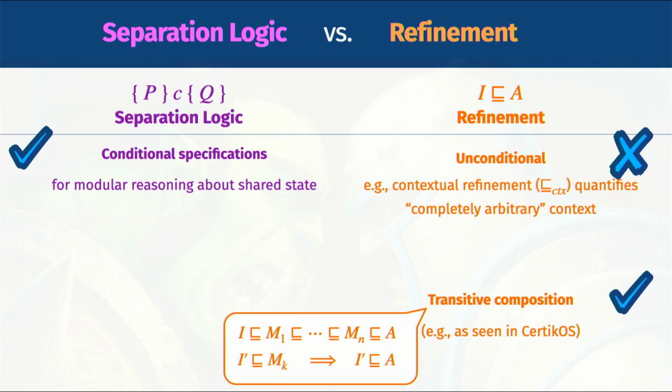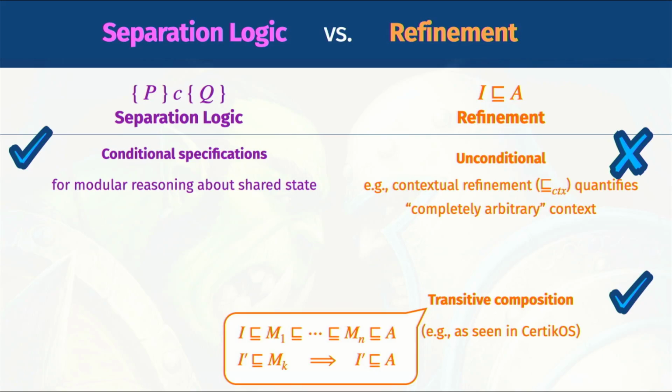On the other hand, refinement does offer one major benefit, namely transitivity. Transitivity allows incremental verification, which means one can verify a module in a stepwise manner with multiple intermediate modules, M1 to Mn here. Then, each refinement abstracts only a certain aspect of the implementation, thus giving a nice separation of concerns between these refinements. Such incremental verification has shown to be useful, most notably in the CertiKOS project, which used a notion of refinement of certified abstraction layers, and transitivity was its killer feature.